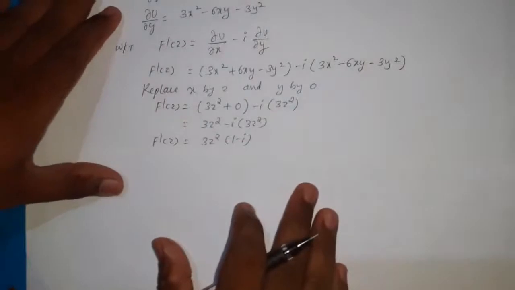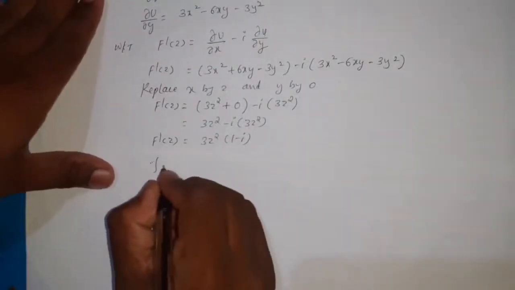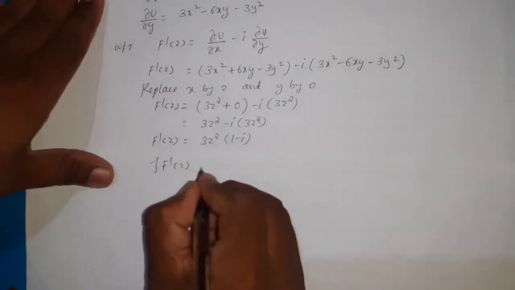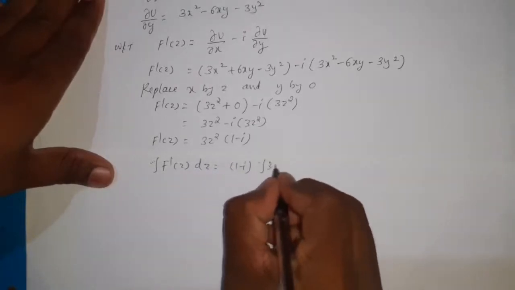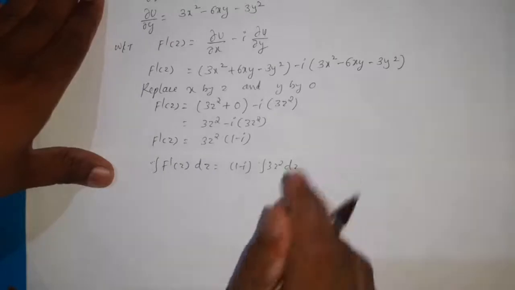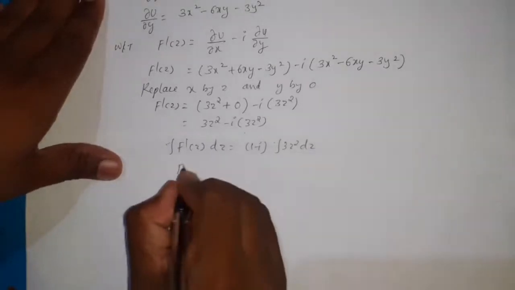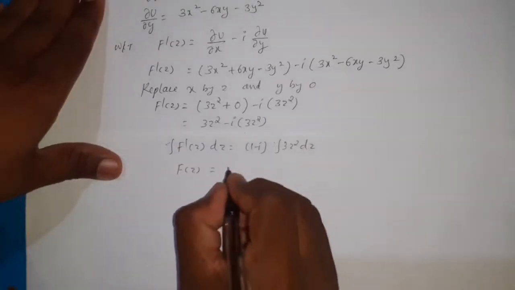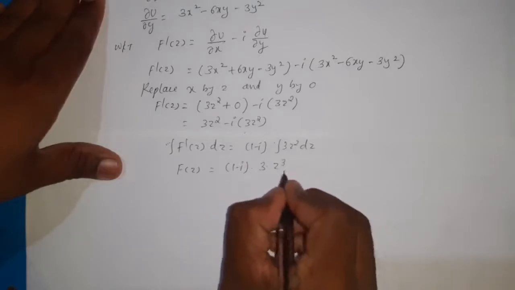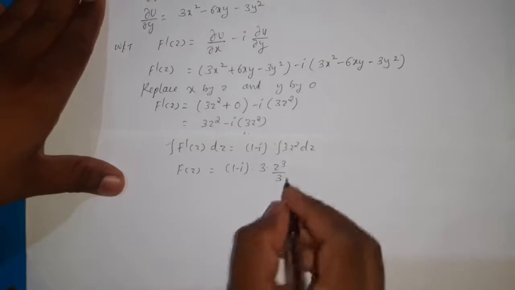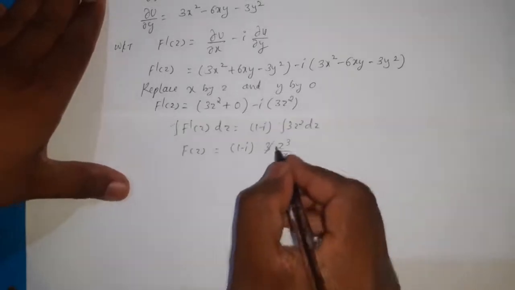So therefore here integration of f dash of z dz equal to 1 minus i into integration of 3z square dz. Then it is f of z is equal to 1 minus i into 3z cube by 3. So 3 and 3 get cancelled.